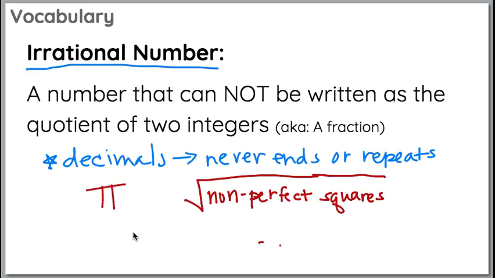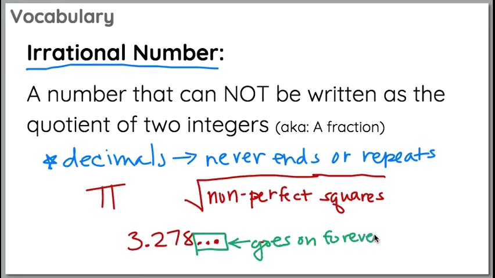Or if they give you a decimal like 3.278, if you see these little dots at the end of the decimal and there's no repeating line, those 3 little dots tell you that this goes on forever, which means it's irrational. If there's no repeating bars, that means there's no end to it.